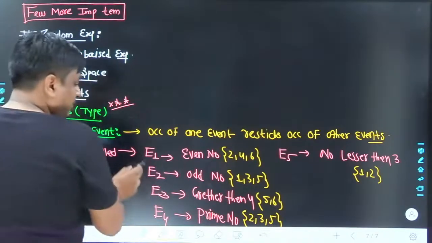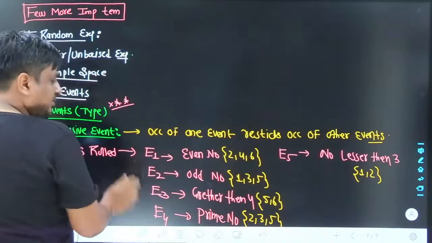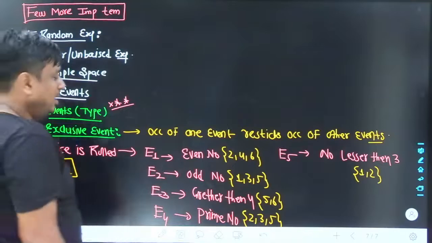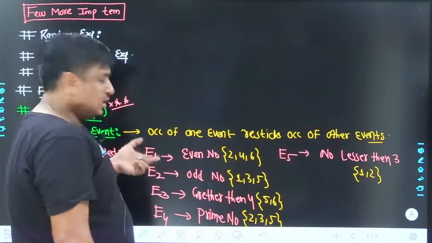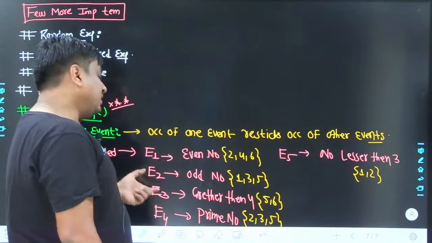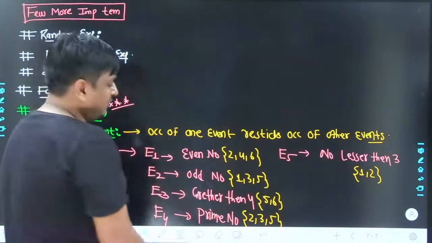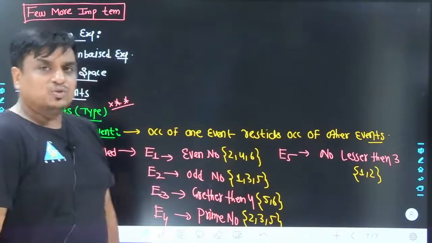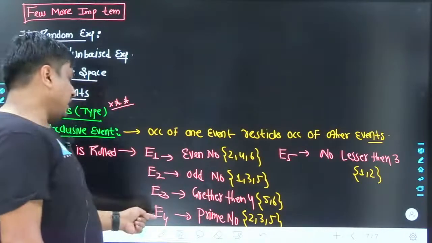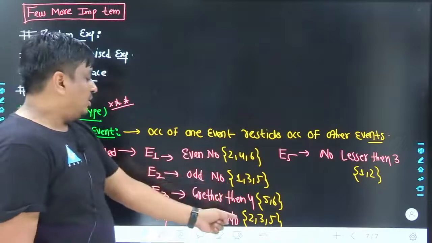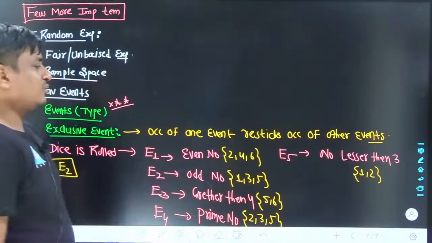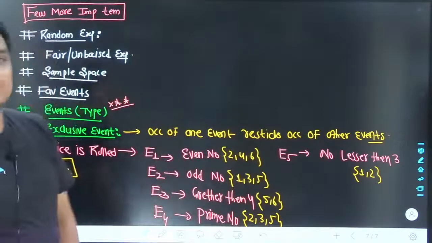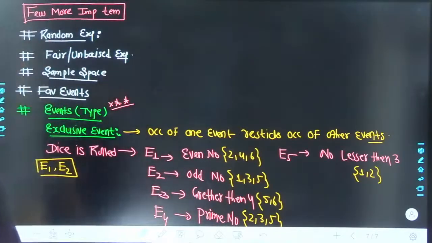Similarly, if we say E1 and E3, is that a mutually exclusive event? No. I can't say that if E1 had occurred, E3 cannot occur, or if E3 had occurred, E1 cannot occur. You can see very well that 6 is common to both. So it is not a mutually exclusive event. If I say E1 and E4, 2 is common, so again it can't be mutually exclusive. And E1 and E5 is also not a mutually exclusive event.